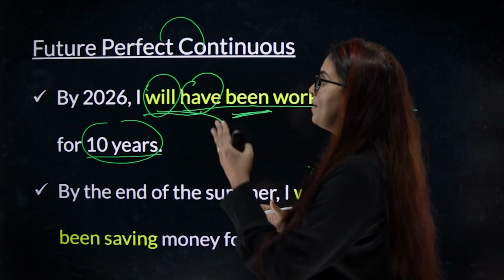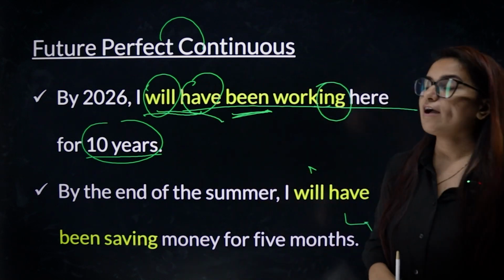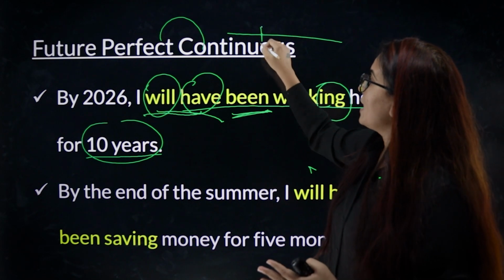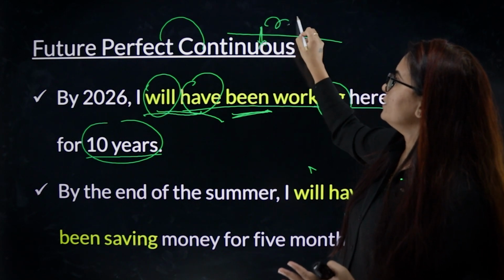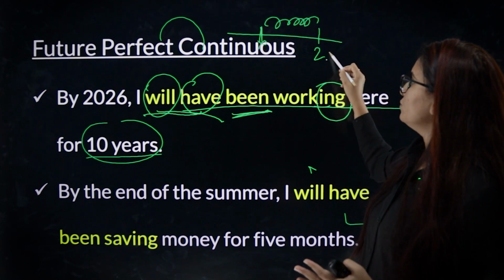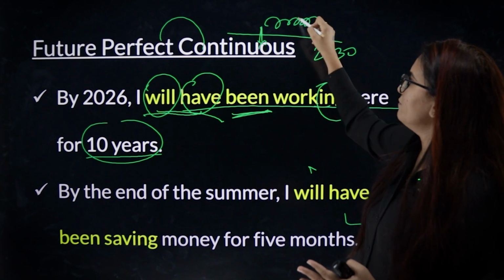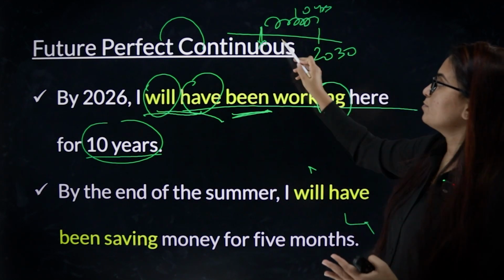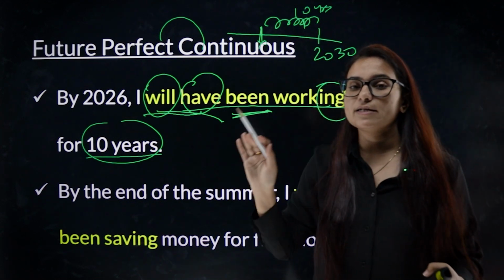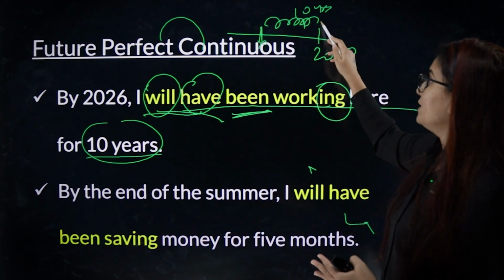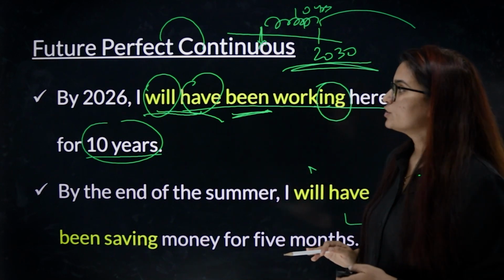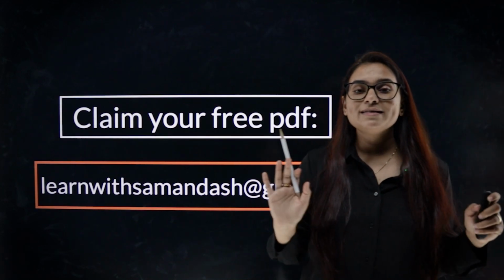So whenever we say by 2026, I will have been working here for 10 years, that means I started somewhere, I continued, and in 2030, I will be finishing my 10 years. I will have been working. The process will still be going on. That does not mean you will quit. You may continue later, but at this point, you were continuing. Okay? So that's all for our tenses.